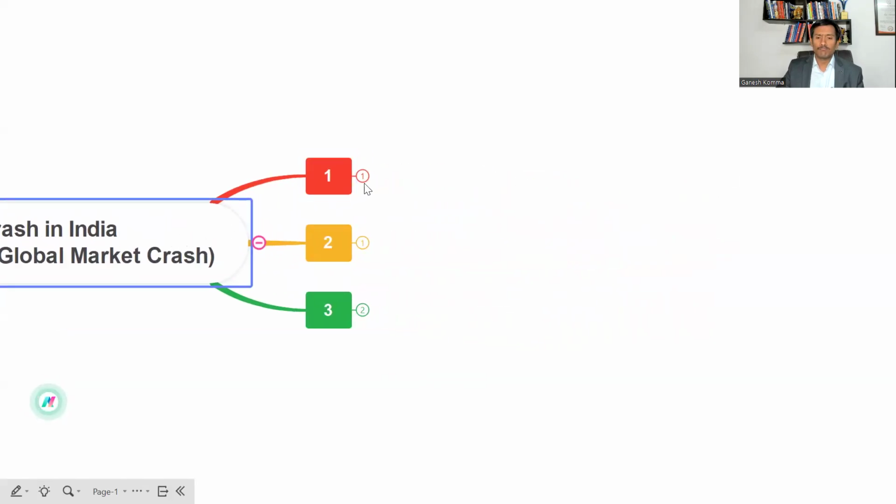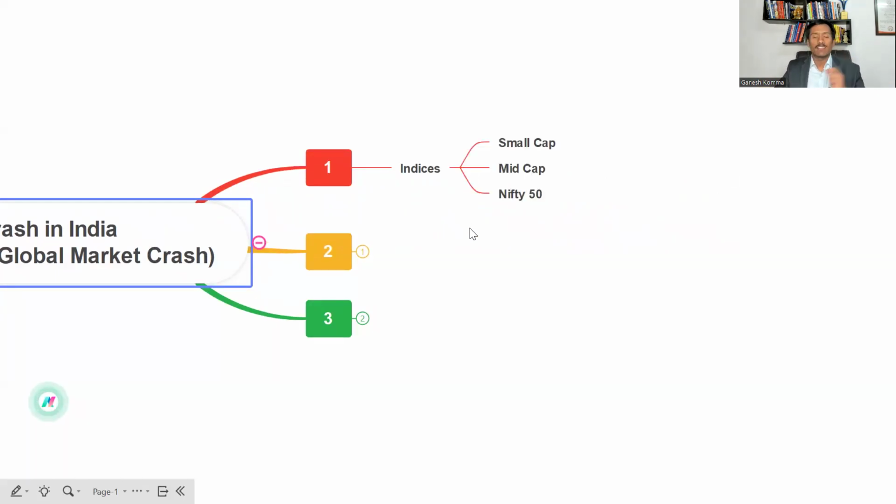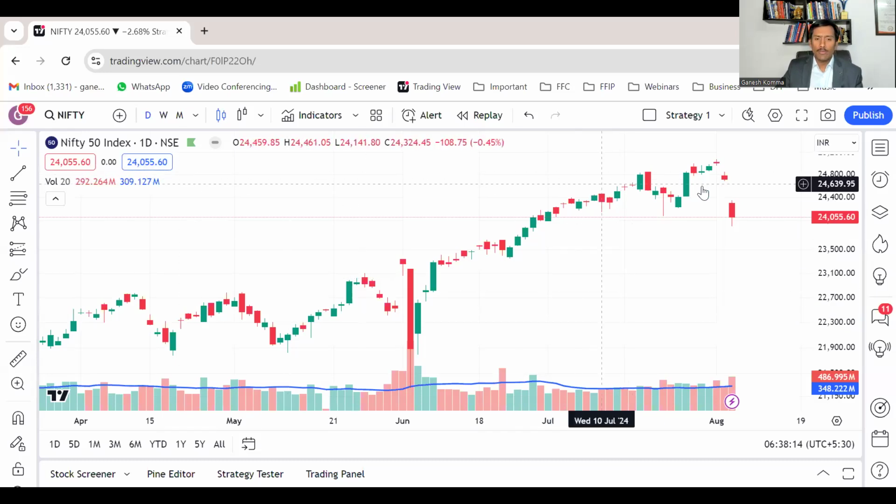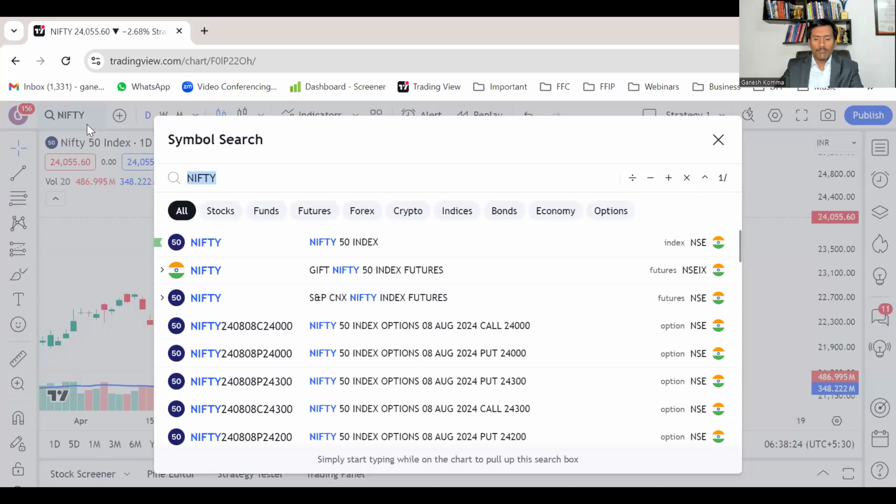Now, first of all, let's look at what has been the major change in the major indices of the Indian stock market. If you look at Nifty 50, or your mid cap index or the small cap index, the major dip we have observed is in mid cap and small cap, right? If you look at the screen in TradingView, Nifty 50 has seen a correction of 2.68%. It was a gap down yesterday.